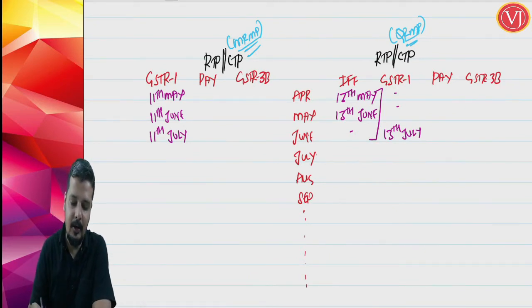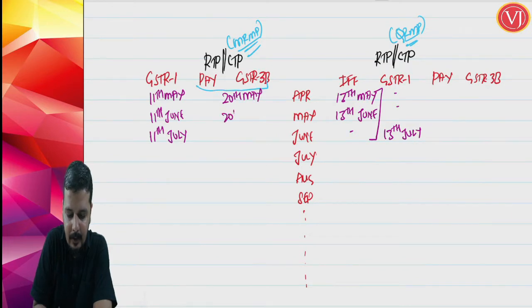Next, you are talking about your payment. When you talk about your payment and GSTR 3B for the MRMP scheme, it is simple. Both payment and your GSTR 3B will be on 20th of May for April month, 20th of June for May month, and 20th of July for June month.